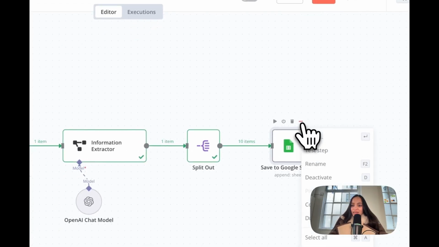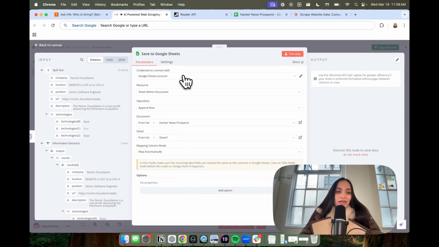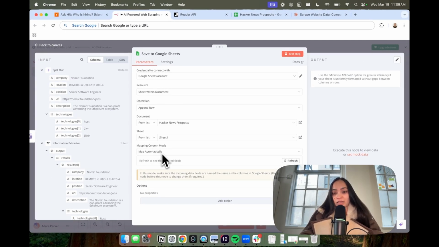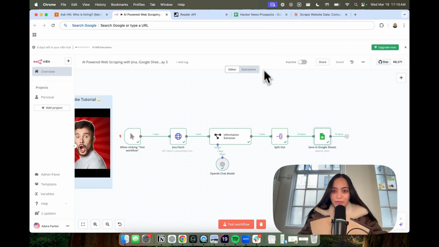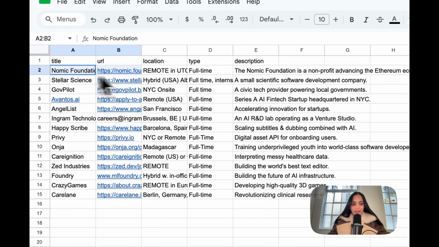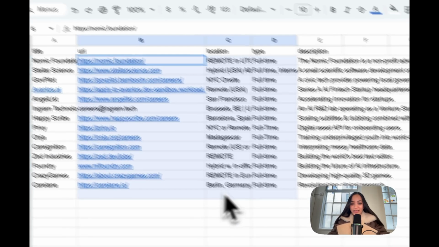And finally, we're going to set up our Google Sheet. All you have to do is connect your Google Sheet account and connect it to the sheet where you want to push the listings to. Since this is so clearly defined, I'm going to let it map the columns automatically. And that's it. Now I'm going to save this and run the workflow end to end so you can see it do its job. All right, workflow's complete. Let's take a look. And it looks like we did get the company name and the URL. Perfect. All right, we're going to use this to import into Unify.